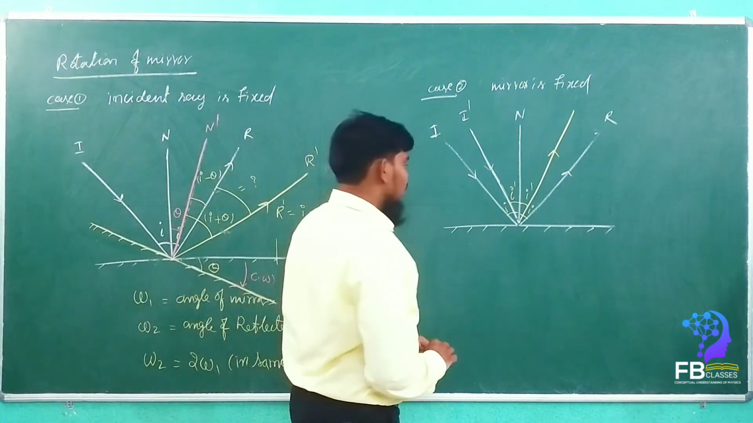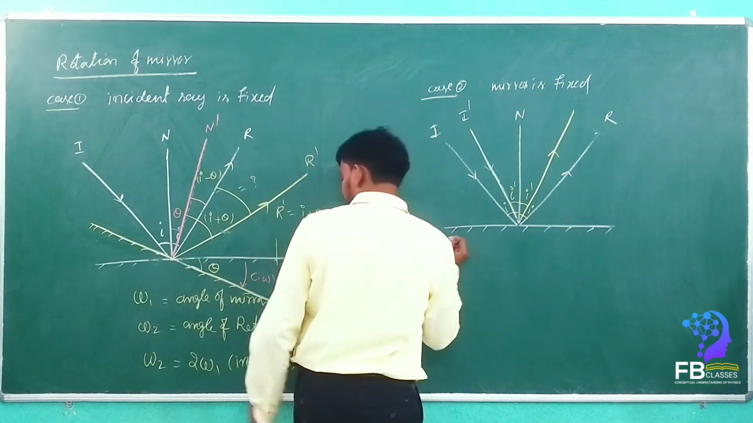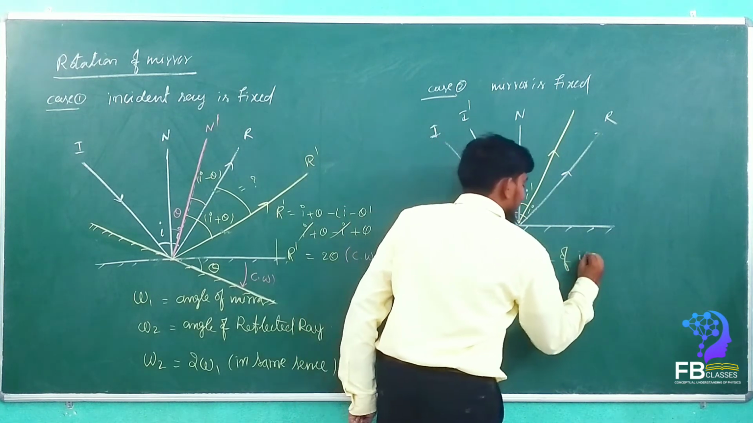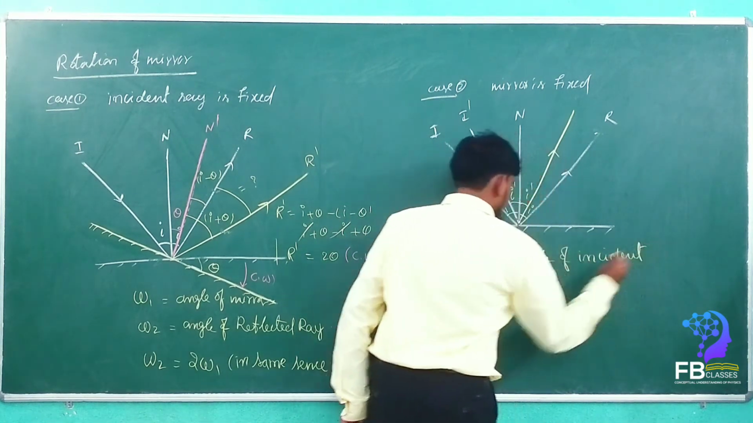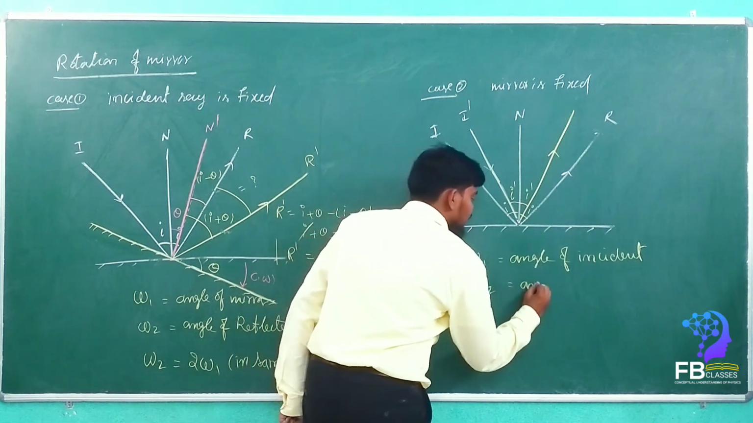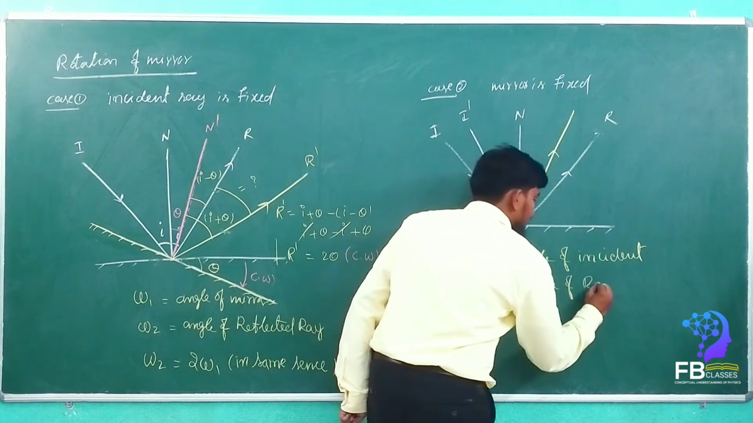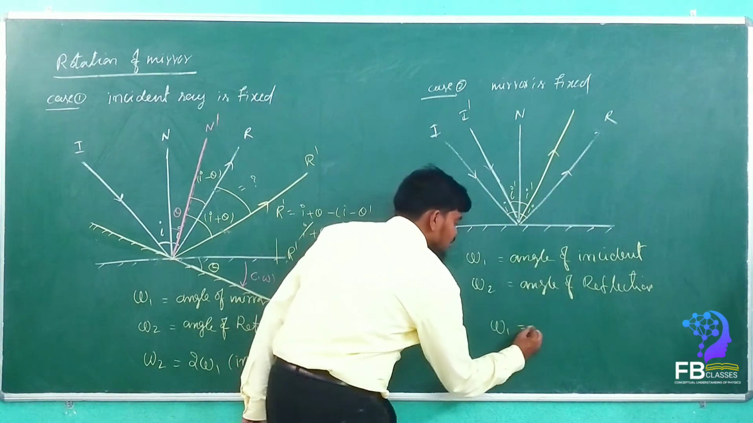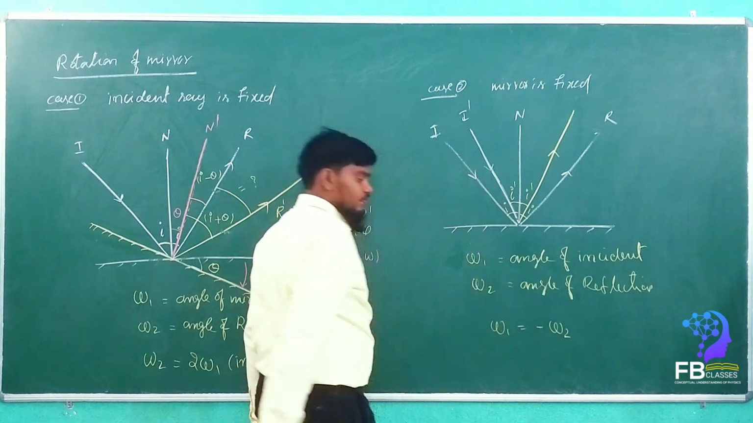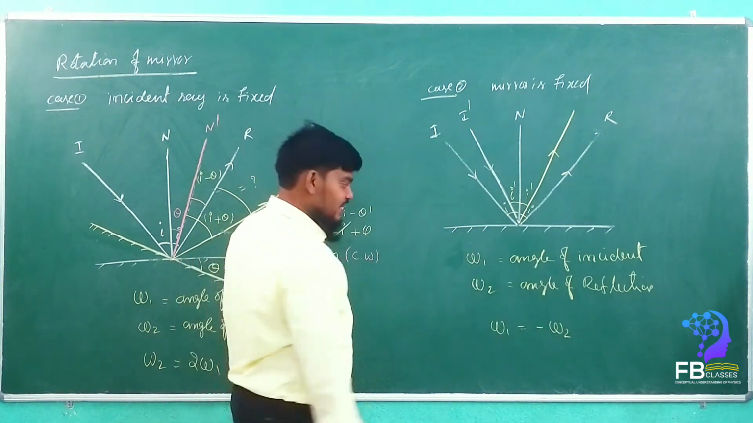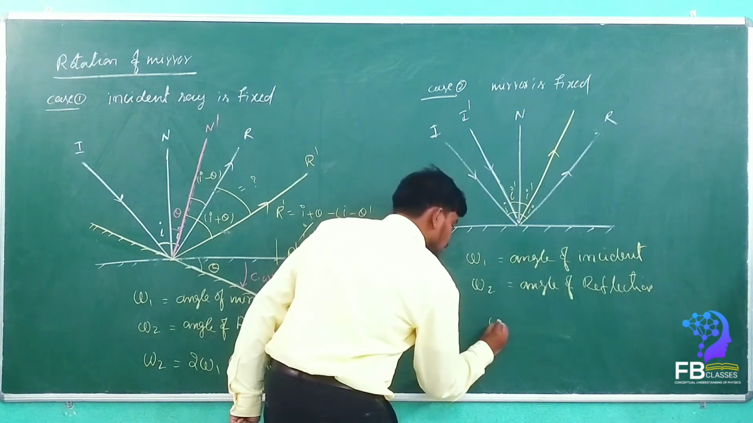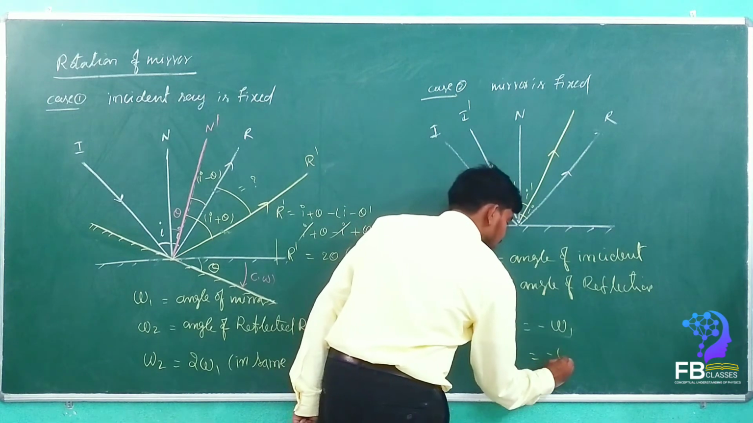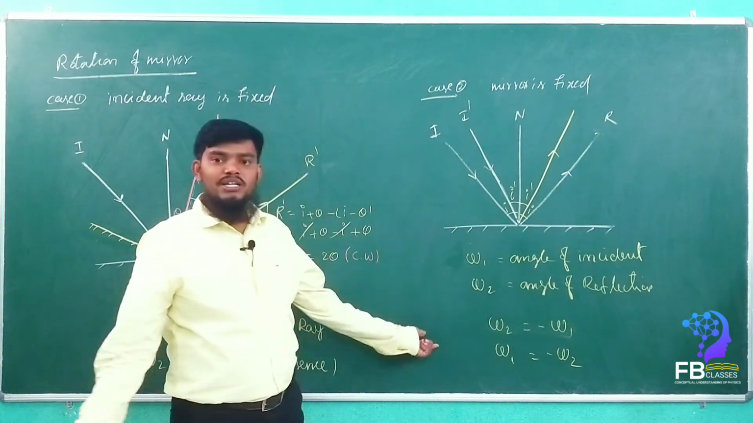If you write here, what will come? If omega 1 is equal to the angle of incidence and omega 2 is equal to the angle of reflection, then omega 1 is equal to minus omega 2. Are you getting my point? Otherwise, omega 2 is equal to minus omega 1. Otherwise, omega 1 is equal to minus omega 2. Both cases can be right.